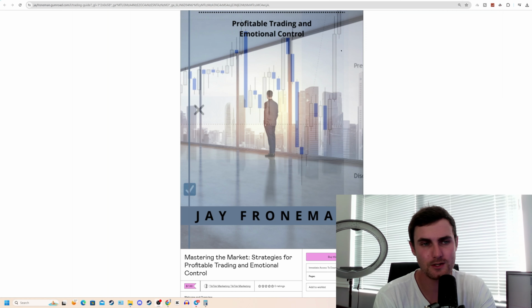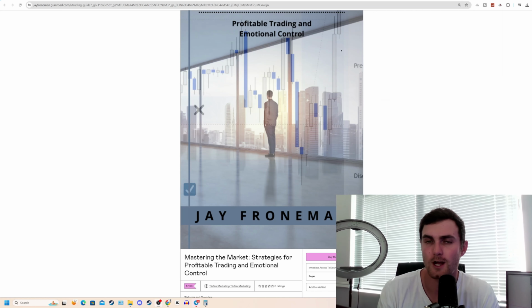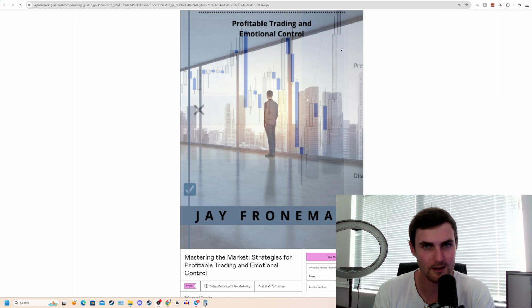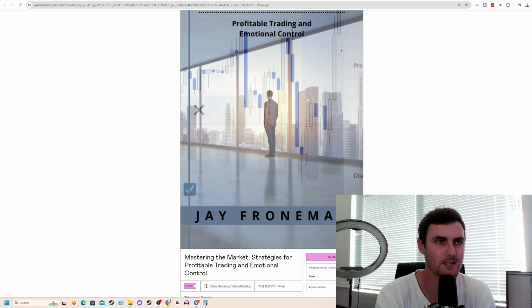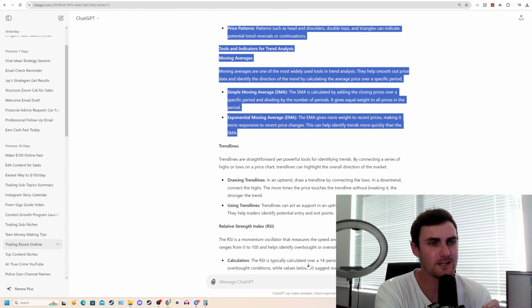Now, the thing is with these types of ebooks, you can't sell them for very expensive as they're very general but good value knowledge, but not enough to be selling at hundreds and hundreds of dollars. The point of these ebooks is to list them for $7, $8, $9, $10, but you're going to get a lot of sales every day. And that volume is going to add up to a decent amount of money every single month. So this is how I did this.